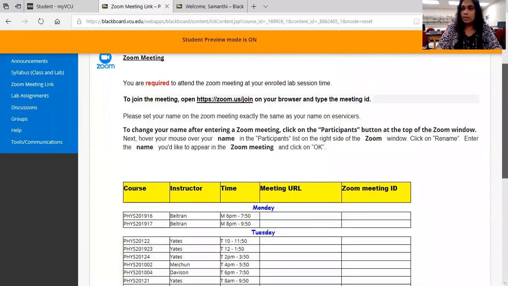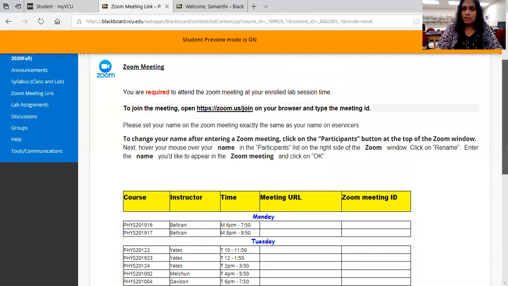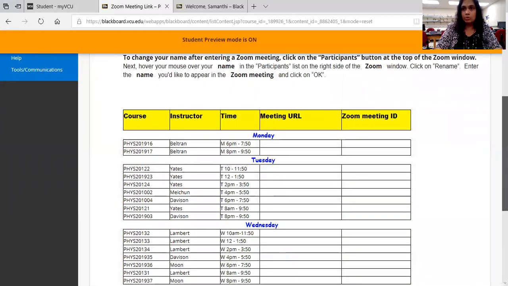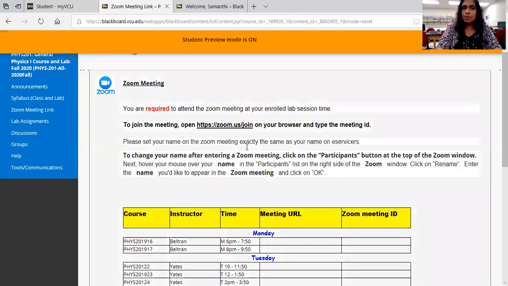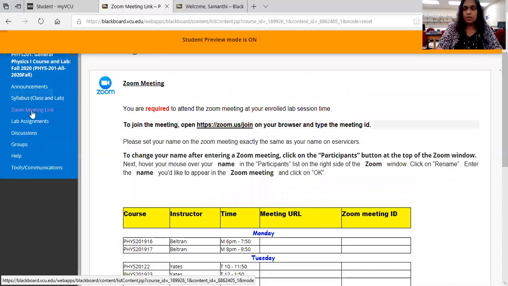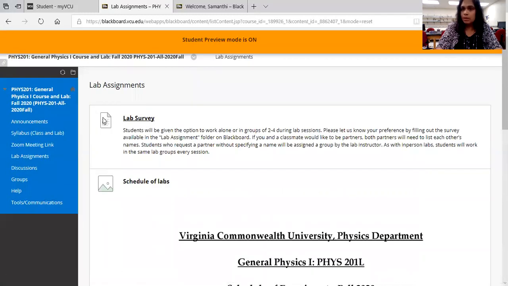So this is very important. Check this link and make sure you have the information to join. These Zoom meeting IDs or URLs will not change over the semester. It will be the same. However, before you join, just come over here to this tab and check the meeting ID before you join a meeting. Then under here, that is the most important one, that's where we will have lab assignments available.